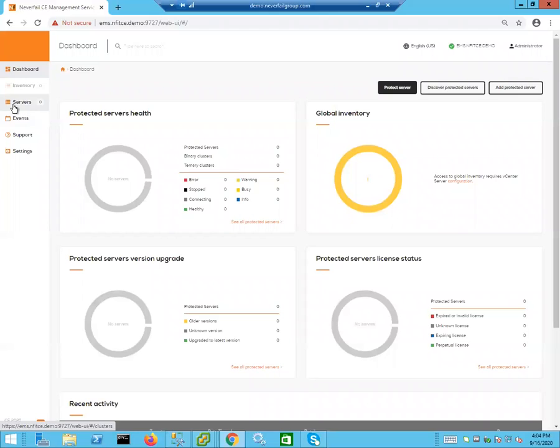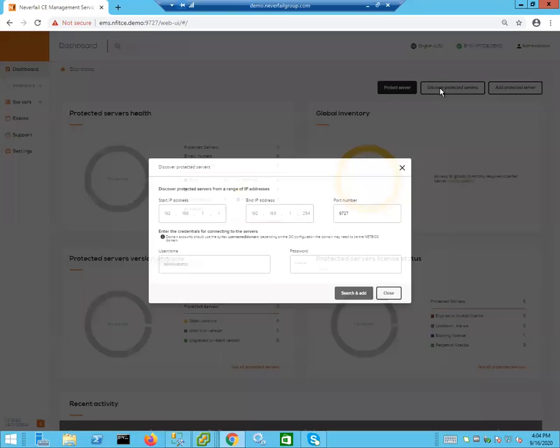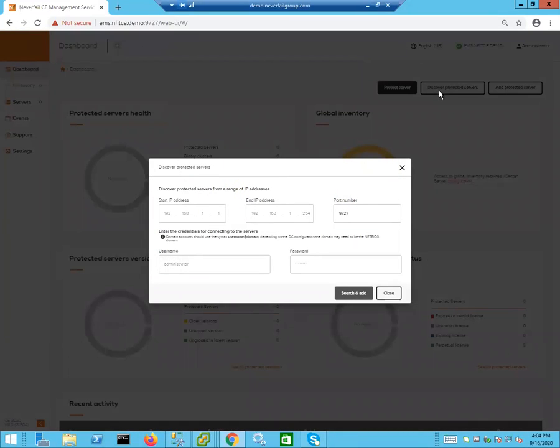And notice under the Servers tab, there is no servers here. So what I'm going to do is I'm going to go over to Discover Protected Servers. And it brings up a little dialog box that asks us for a range of IP addresses that it's going to search on. So what we're going to do is we're going to put